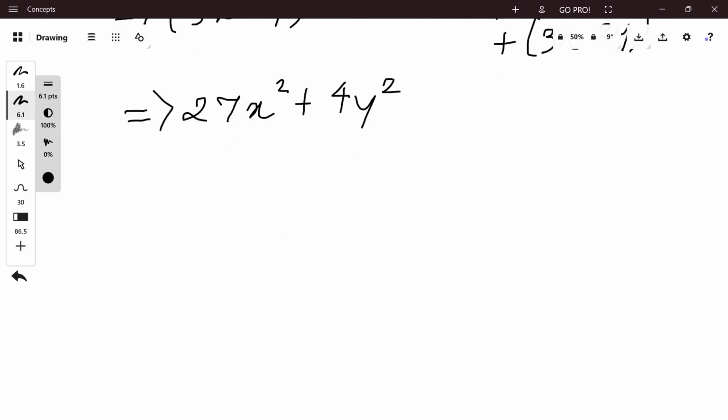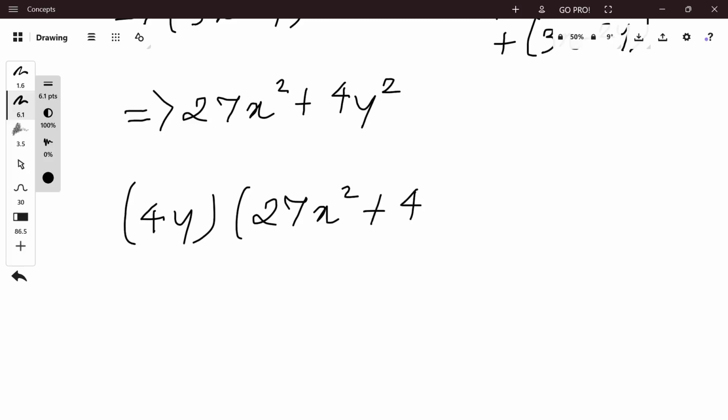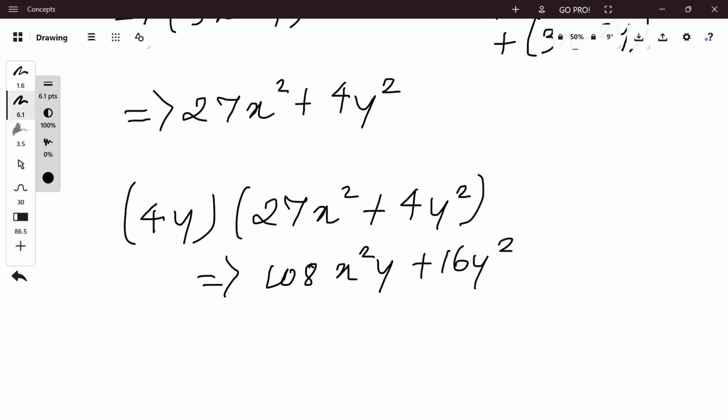Combining the parts to get the simplified expression, we have 4y times 27x square plus 4y square, that is 108x square y plus 16y cube.